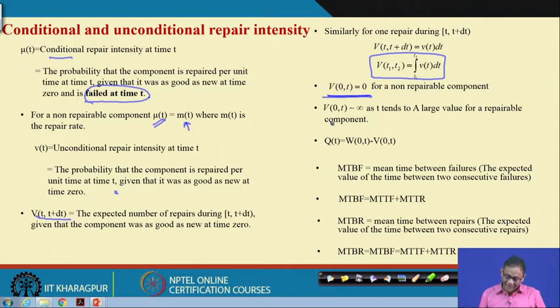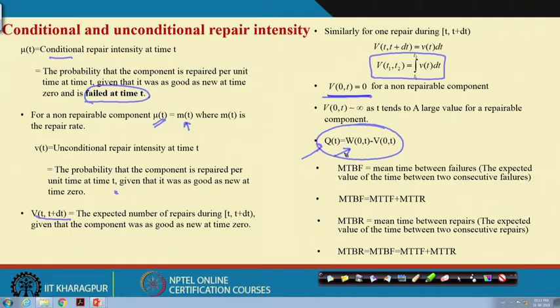Another interesting one is this Q(t), the unavailability: the probability that the component is unavailable at time t, when it is as good as new at time t equal to 0. This is the difference between the expected number of failures and the expected number of repairs.